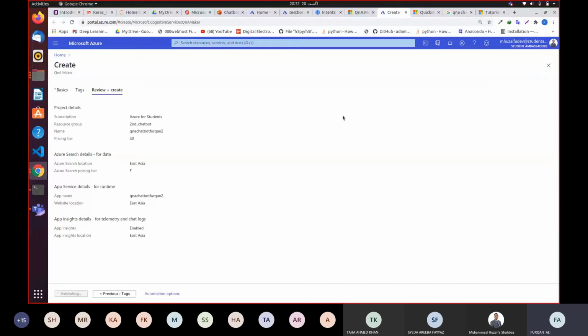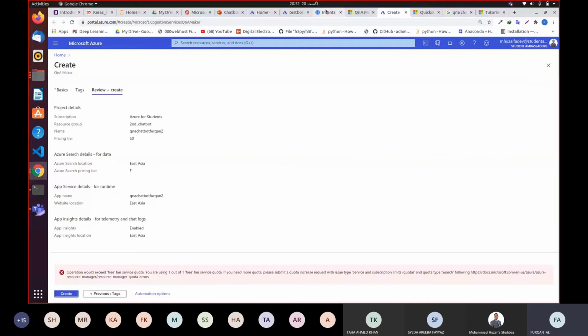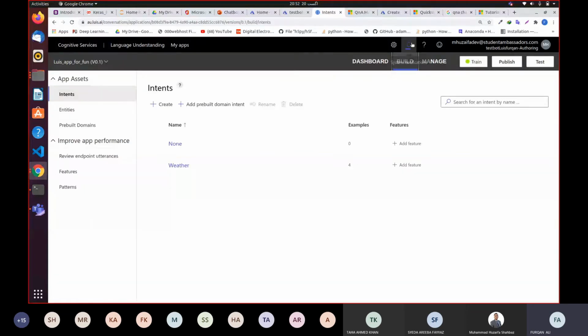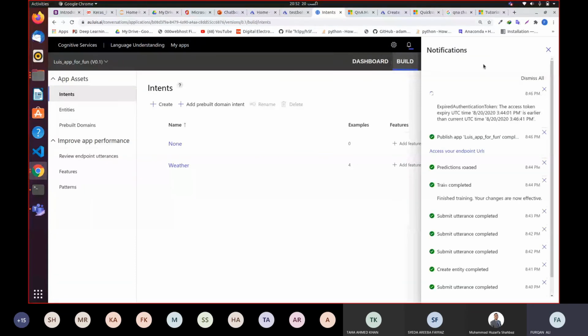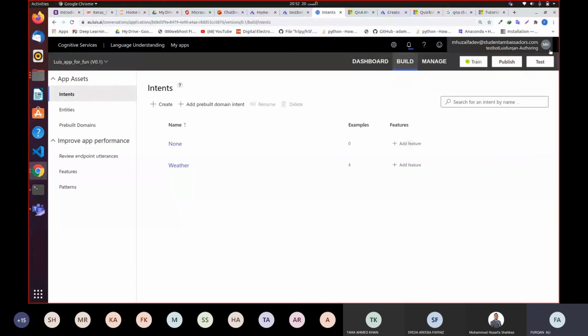It's taking time because it is validating and then it will create this. Let's go back to our intents. Oh, it is still taking time. I don't know why. Let me refresh the page. It normally does not take that much time.